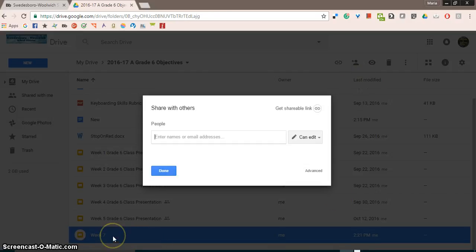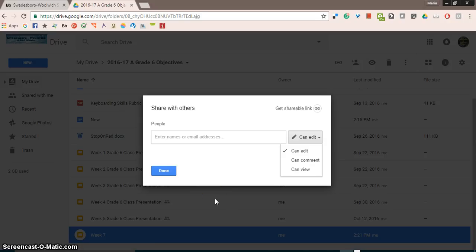So you would click on the item and then go up to Share. I could share with others by email addresses or by names, and I can choose edit rights, commenting rights, or view rights. Depending on what you want with the document, that's how you would determine what you should do.